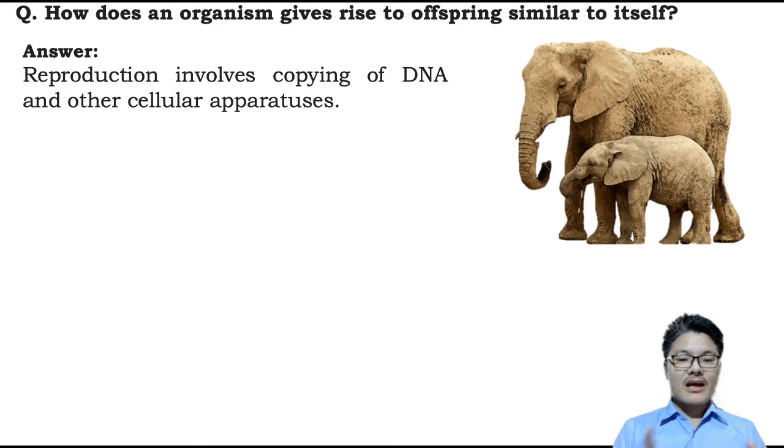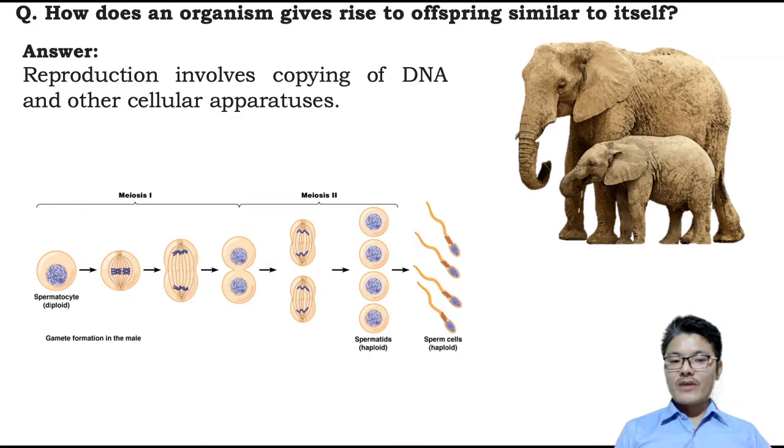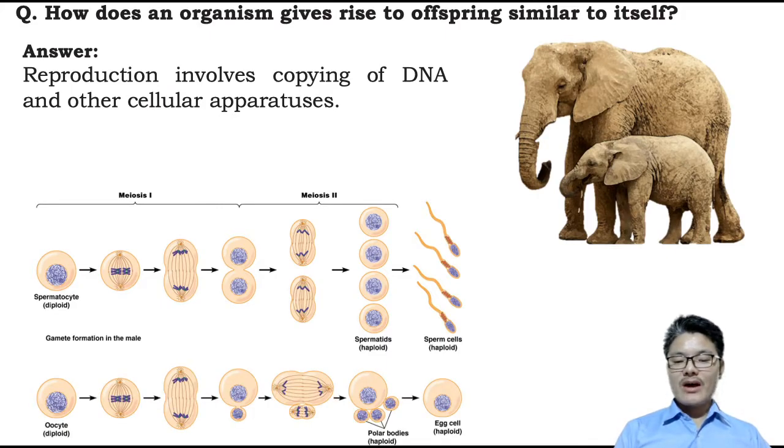How does it occur? Along with DNA, some parts of the cell are also passed down to the offspring. Mainly during the formation of gametes. Whenever there is formation of a male gamete, say sperm, the father's gene or DNA is passed to the sperm, and the sperm will meet the ovum.